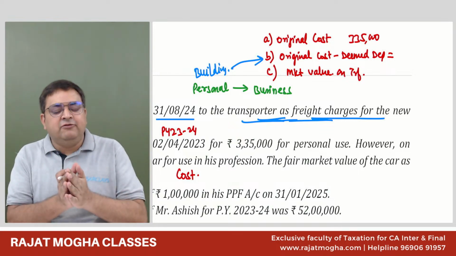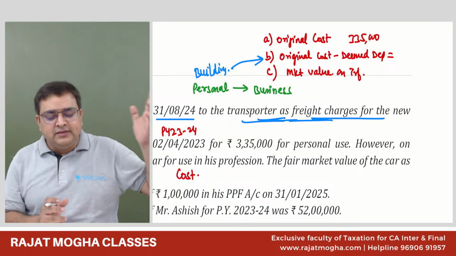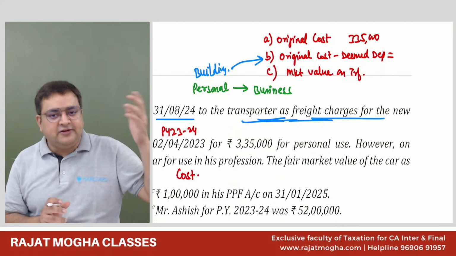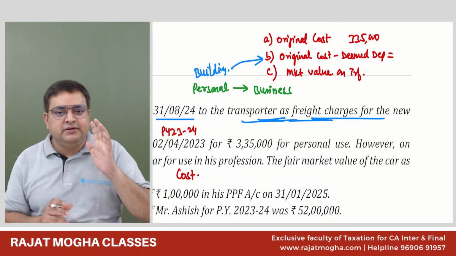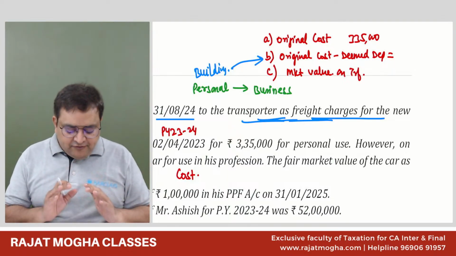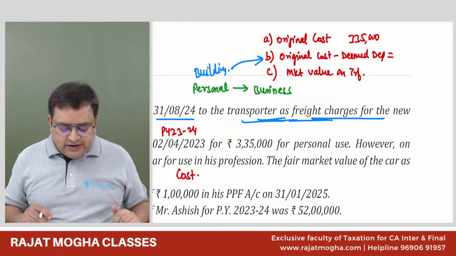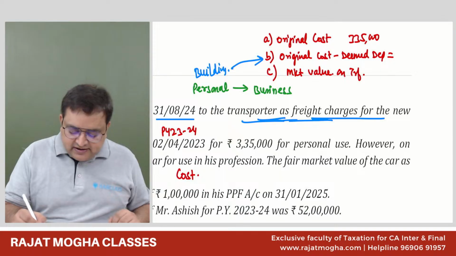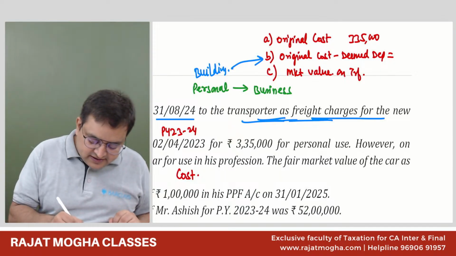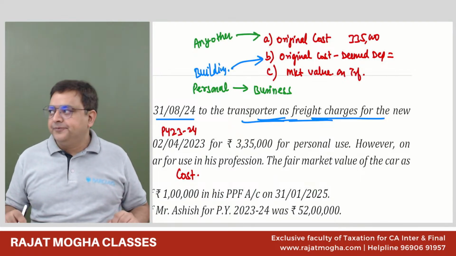Let's say this building was purchased 2 years back. Then compute the depreciation of the last 2 years, and after reducing the depreciation, record it in your books. If it is only a building, then you do original cost minus deemed depreciation. But if it is any other asset, please use original cost only.